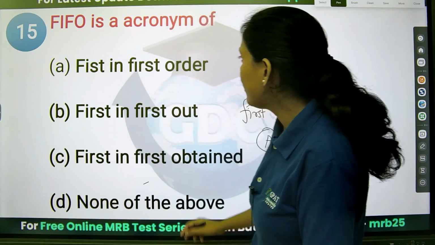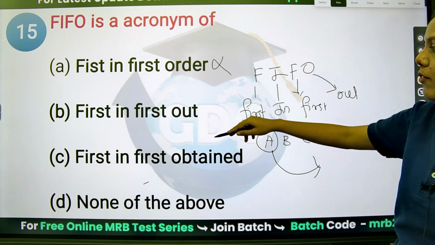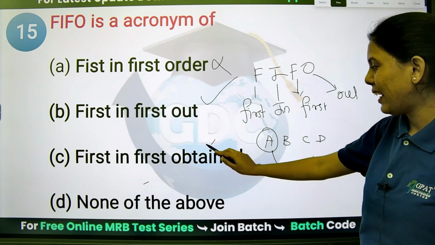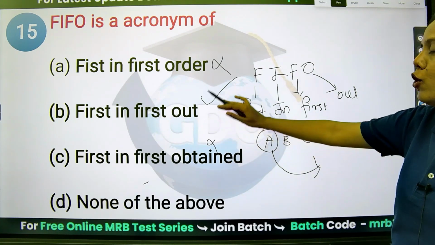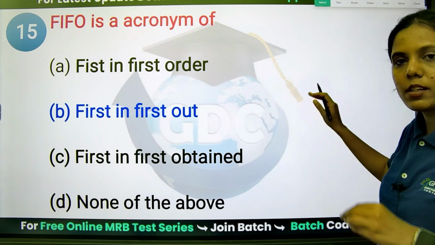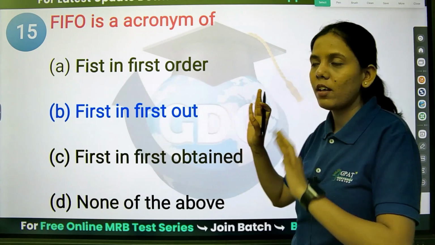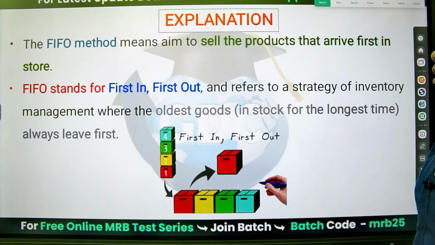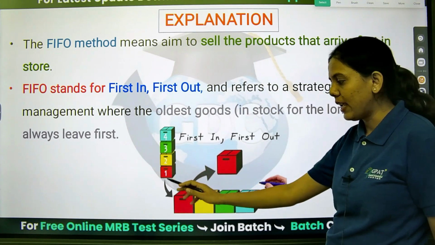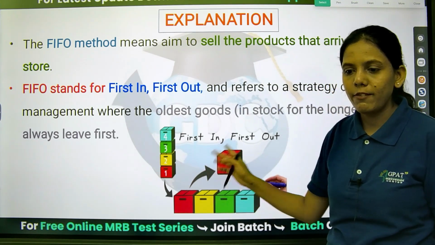Okay. So first in, first order is not there. First in, first out. Option B is the right answer. First in, first obtained is not there, and none of the above. So option B, first in, first out is the right answer. The material which comes first in the store will go out first from the store. So like this you can see first, second, third, fourth. First came, so it will go out first. First in, first out.